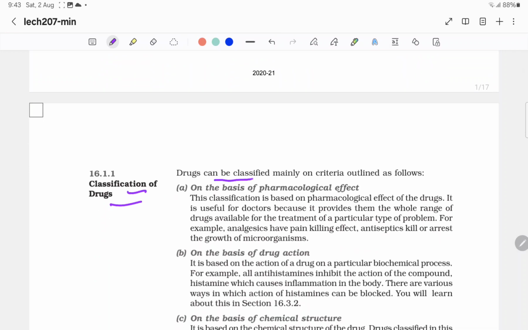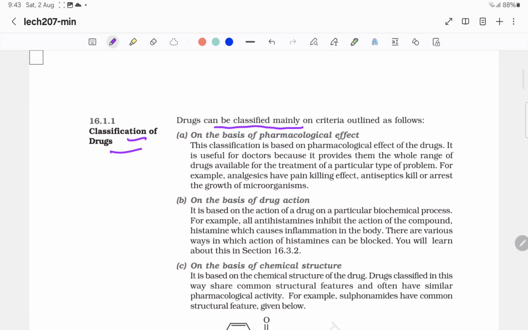Classification of drugs. Drugs can be classified mainly on criteria outlined as follows. On the basis of pharmacological effect: this classification is based on the pharmacological effect of the drugs. It is useful for doctors because it provides them the whole range of drugs available for the treatment of a particular type of problem. For example, analgesics have pain-killing effects. Antiseptics kill or arrest the growth of microorganisms.